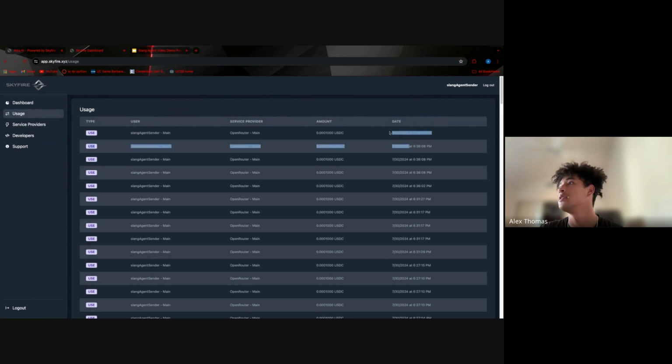All right, so here you can see the 5 calls that Slang Agent made to provide that service for the user. Slang Agent is making these autonomously without any human interference and does it on a per LLM basis. So it pays OpenRouter when it calls it, and it calls it when it needs it.